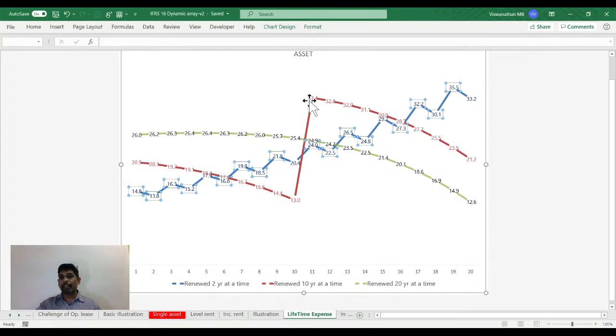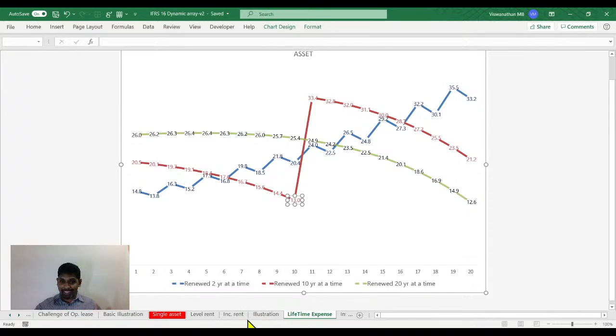And you can see the huge difference that we have here. It becomes extremely complicated to forecast this, because I have no idea how much of your leases are expiring. The disclosure tells you how much is payable at each year. It doesn't tell you which lease is going to expire and which lease has to be renewed. And when you renew, what is the term for which you would renew?